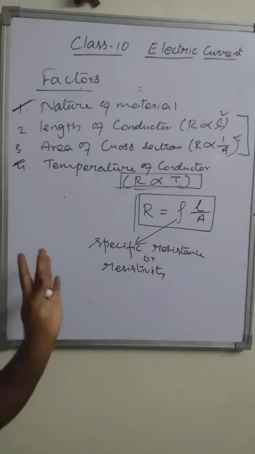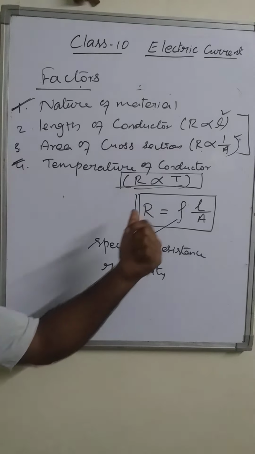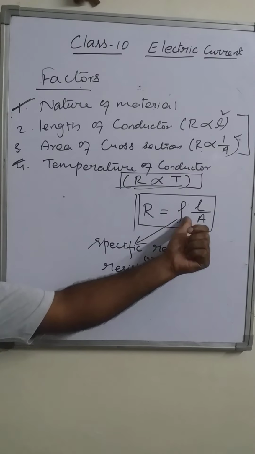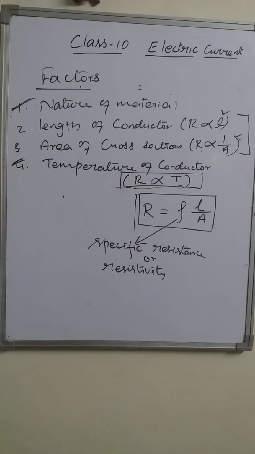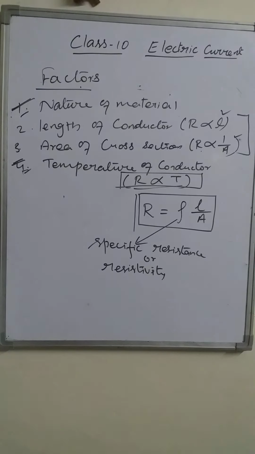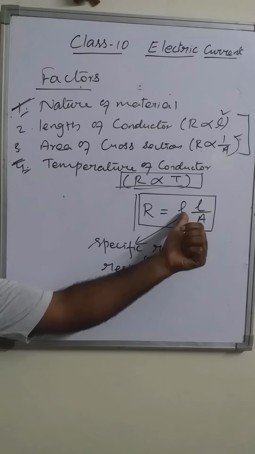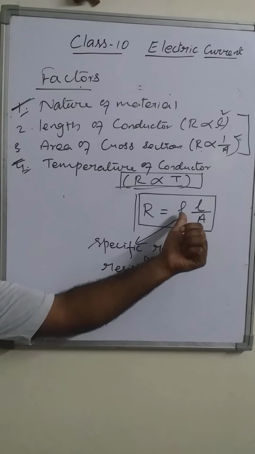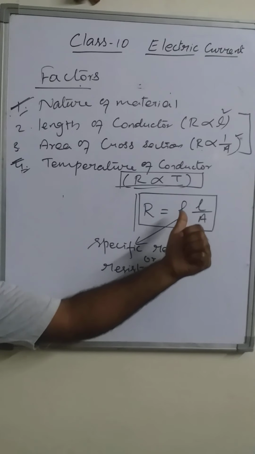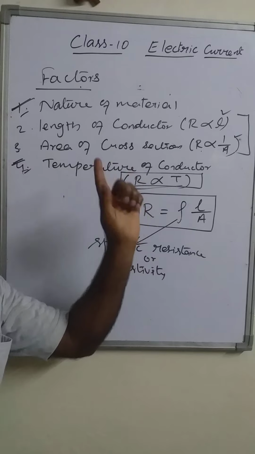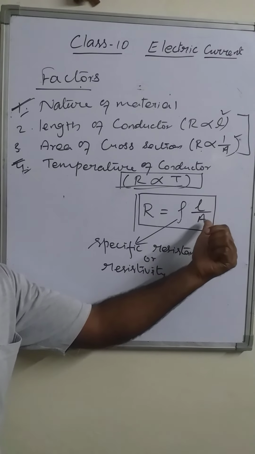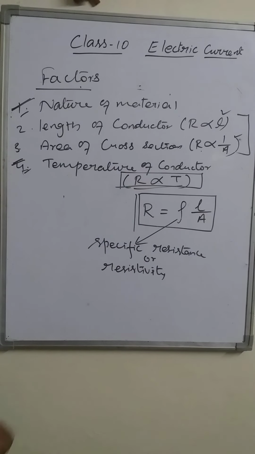Both are the same, but resistance depends on all these four factors, internal and external. Resistivity depends only on the internal factors. Because here you see, resistivity, that is rho, is the proportionality constant in this relation. In any particular relation, the proportionality constant will not depend on the factors. So, resistivity is independent of length and area of cross section.